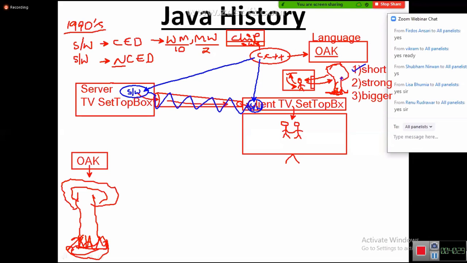Okay, and now the tree is a big tree and a very strong tree, parameter met, and the language is going to become very big, that is also met. All three parameters are met. Moreover, he is making a lot of friendship with this tree, that's why he chose the language name as what? Oak. Everybody got clarity up to now?